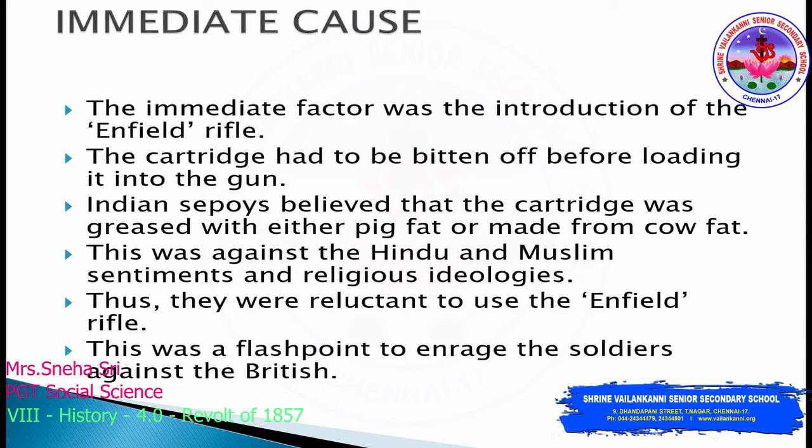And according to the British Army, the Indian sepoys must go and work for the British in the case of immediate or emergency wars. So they even had to travel abroad for fighting wars. So this was the condition of Indians in the army.